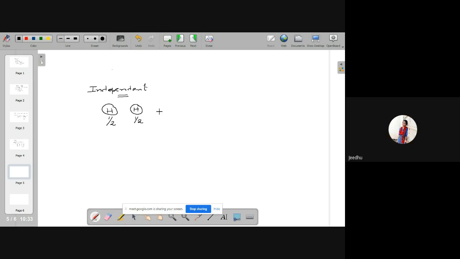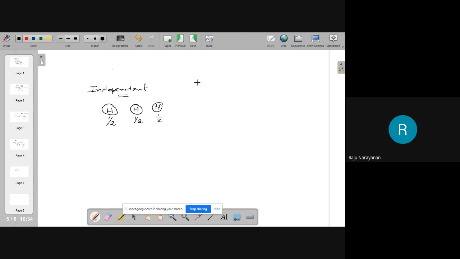Yes, sir. Again you toss. What is the probability of getting head? 1/2, and so on. Here you can say the trials are independent. The probability of getting head in the first toss is not at all influencing the probability of getting head in the second toss, and so on. Another example.